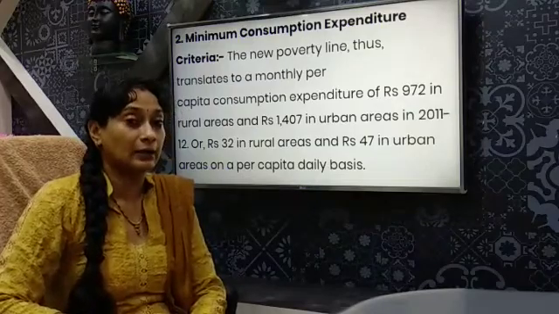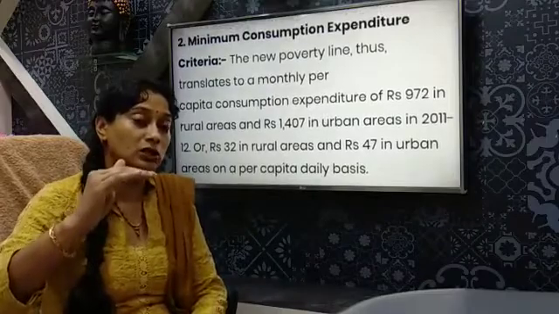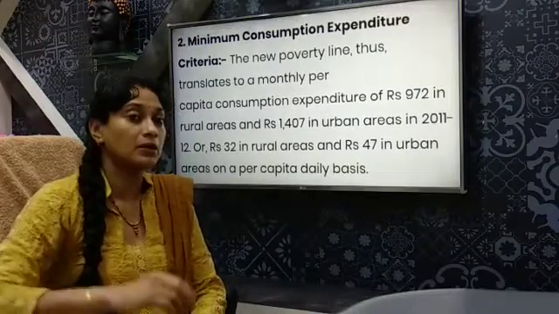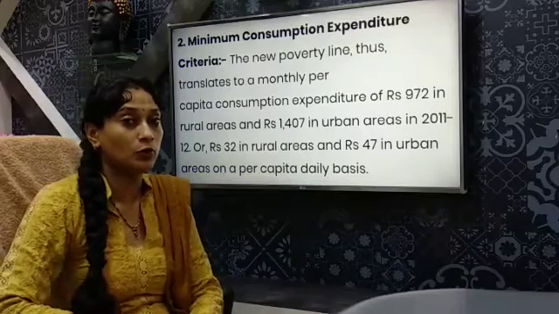Therefore, in the urban areas, in terms of money expenditure, the minimum consumption expenditure is higher because they are more prone to inflation.